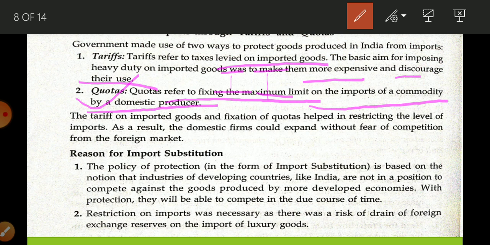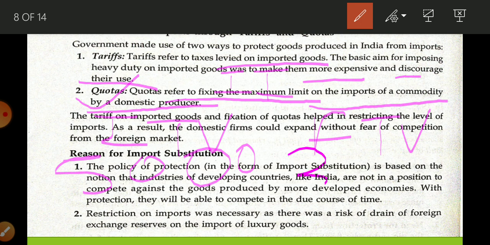I am going to explain with an example. Suppose here is Indian television, here is foreign television. Now India is able to produce one television at 5,000 rupees, and foreign countries are able to produce a TV at the price of 3,000 rupees. So foreign TV price is 3,000, Indian TV price is 5,000. Now suppose there is no tariff, no quota, so Indian people are going to purchase which TV? Foreign TV. But because of tariff, suppose government imposes a tariff of 3,000, so now the price of foreign TV becomes 6,000.